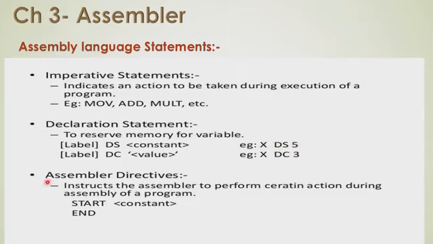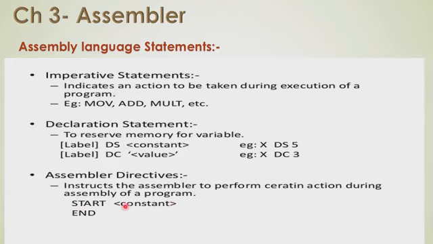And the last type of statements are assembler directive statements. Assembler directive statements are instructions to the assembler that will perform certain actions during the assembly of your program. There are two assembler directive statements: start and end.